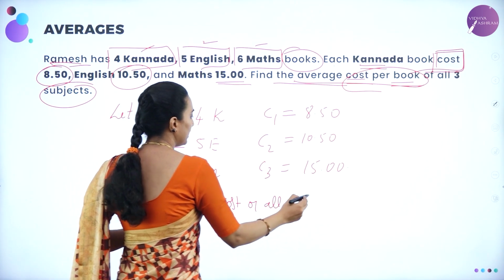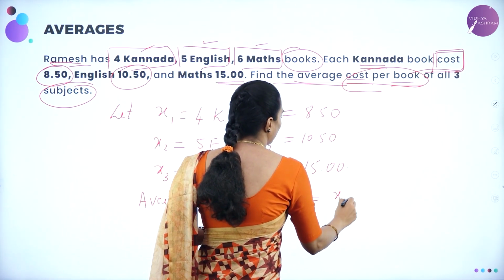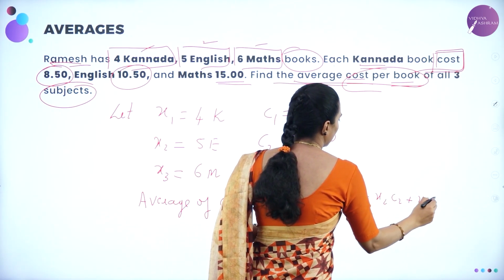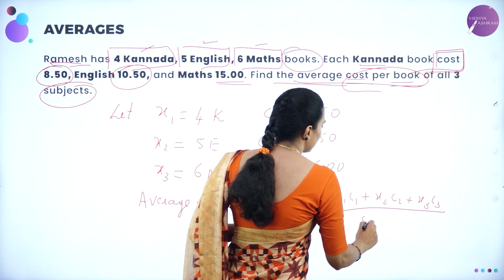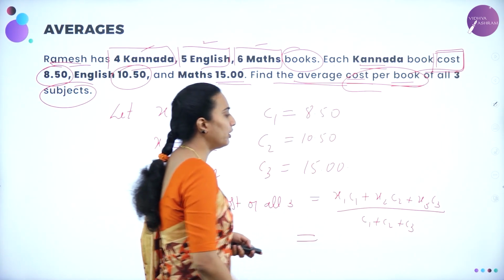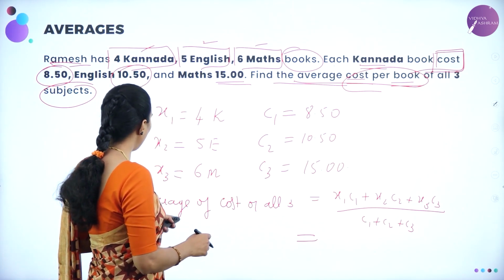Of all three is given by, what is that? x1 C1 plus x2 C2 plus x3 C3 divided by C1 plus C2 plus C3. Correct? So therefore this will be equal to, what is that?